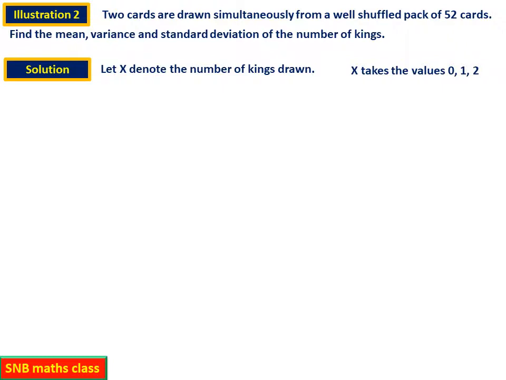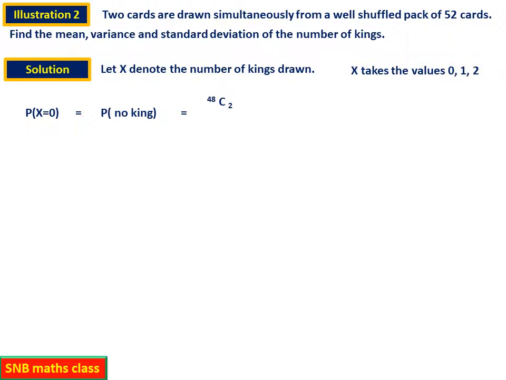So 2 cards both may be non-king, so 0. 1 king and 1 non-king, so 1, or both kings, 2. So these are the values. Now what you have to do, probability of X equal to 0 you have to calculate. There is no king. So how do you calculate this? You are drawing 2 cards, therefore it is 48C2.